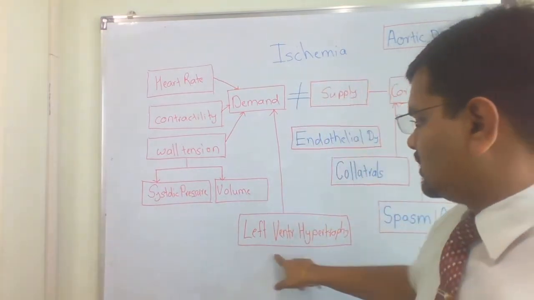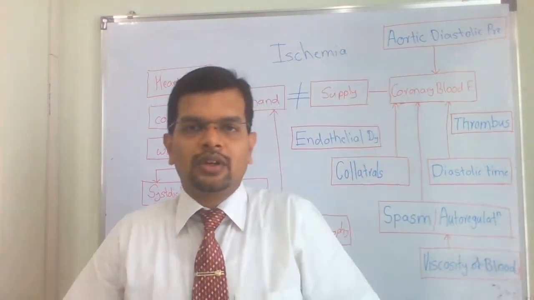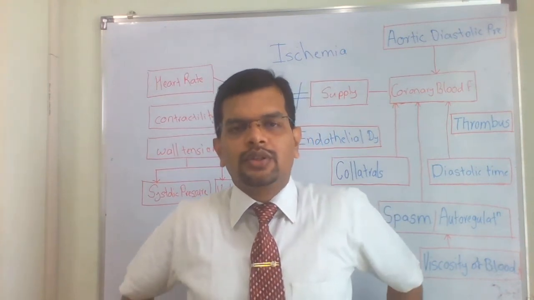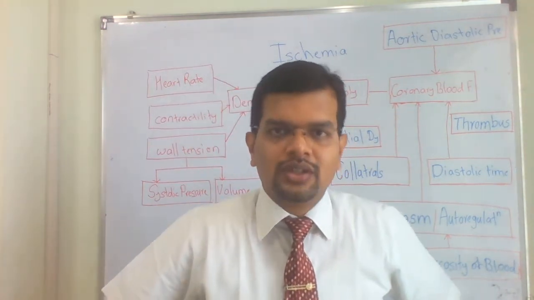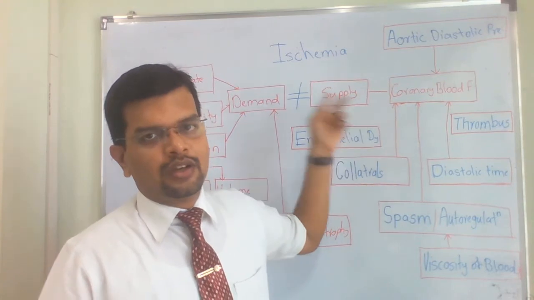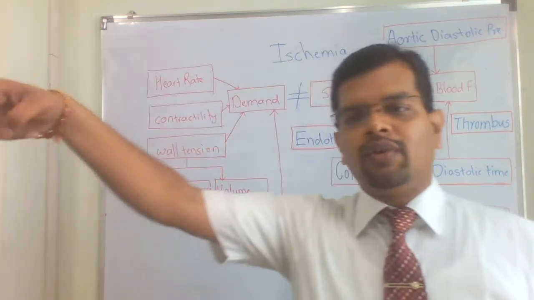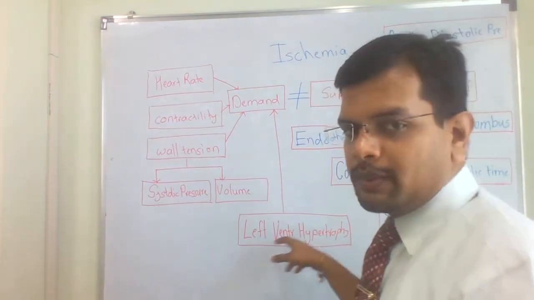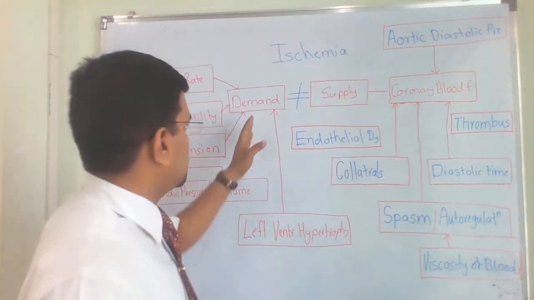Then one more thing, that is left ventricular hypertrophy. If you have a hypertrophic left ventricle, say for example the patient is having chronic hypertension, or he is a patient of ischemic hypertension in which he has developed left ventricular hypertrophy, in that stage there is increased demand. Please do remember, there is no effect on supply, but still as the demand is increased, you can see the ST changes on his V5, V6 leads. So if left ventricular hypertrophy is there, then demand will increase.